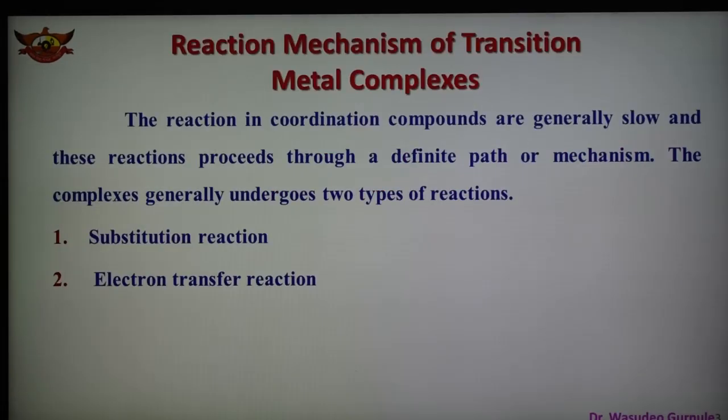Generally the reactions in coordination compounds are slow, and these reactions can take place through a definite path or mechanism. The complexes generally undergo two types of reaction. One is a substitution reaction, and second is an electron transfer reaction. These are the important reactions. So substitution reaction we are discussing in this part.